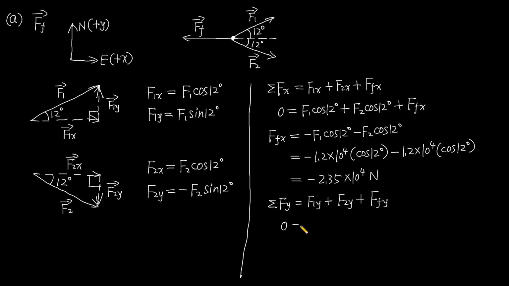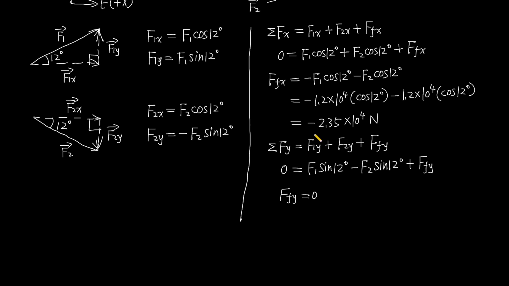So 0 equals F1y, which is F1 multiplied by sine 12 degrees, and F2y, which is negative F2 multiplied by sine 12 degrees, then plus the y component of the friction. We know that the magnitudes of F1 and F2 are equal. So at last we can get that the y component of the friction is 0.